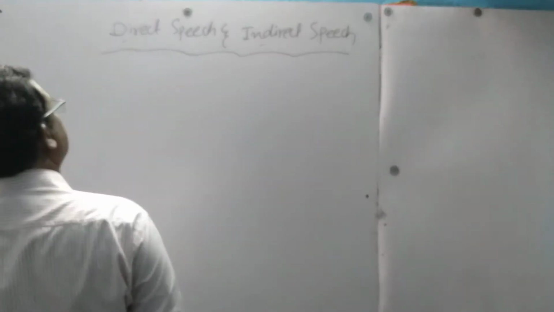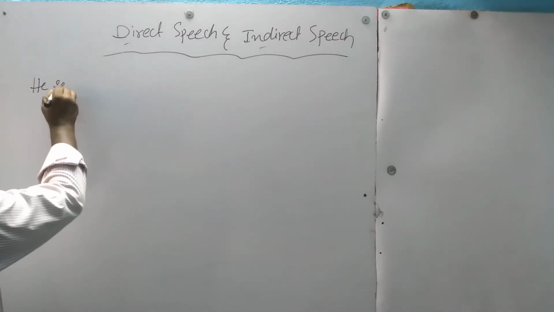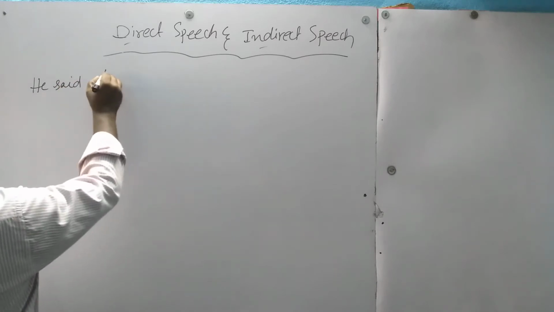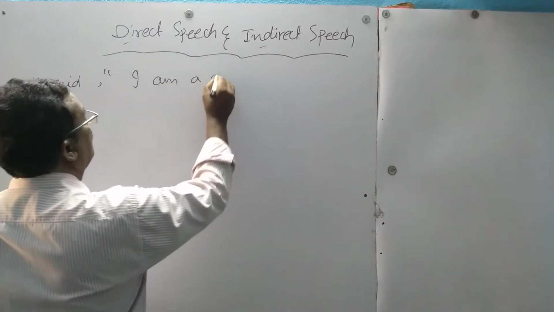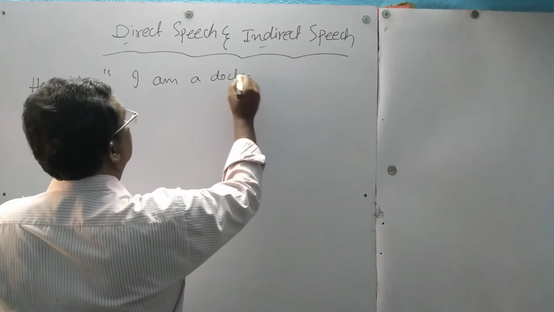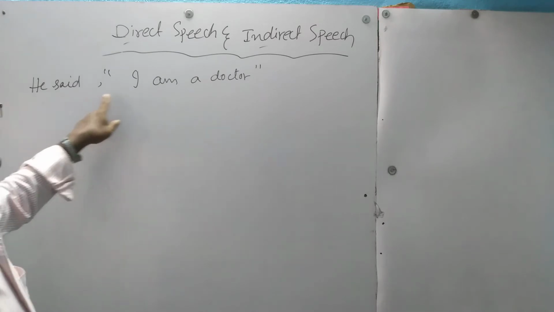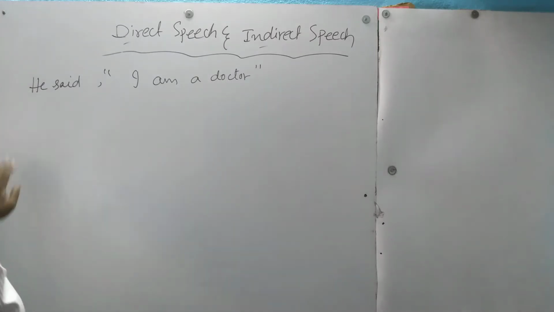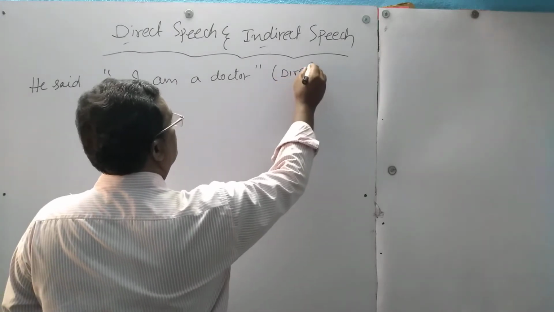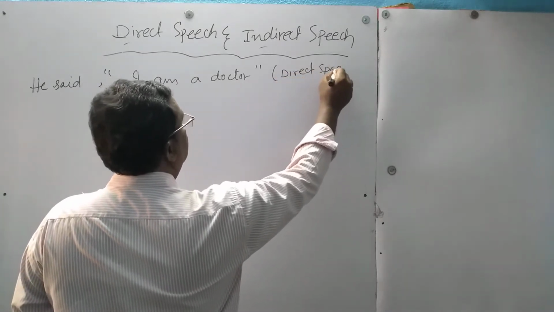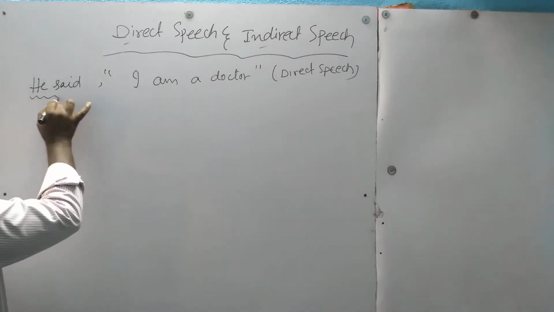For example, he said, "I am a doctor." See here, what one person said: I am a doctor. This is called direct speech, because one person said something.